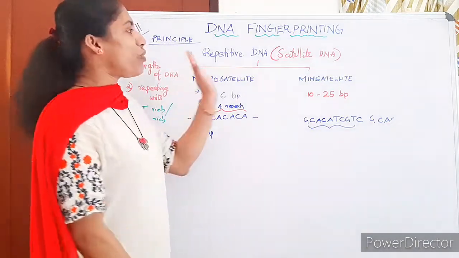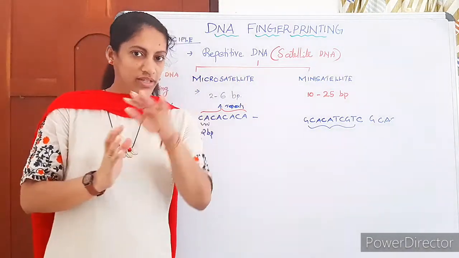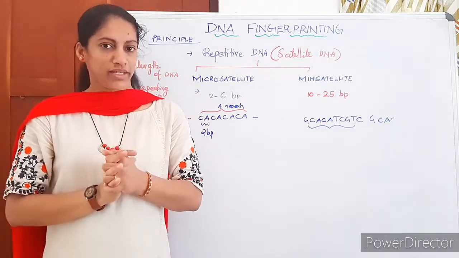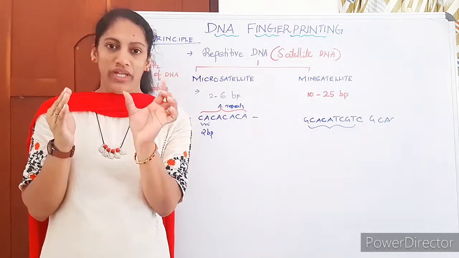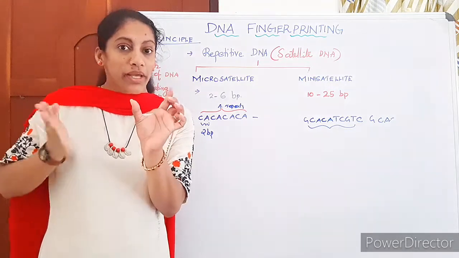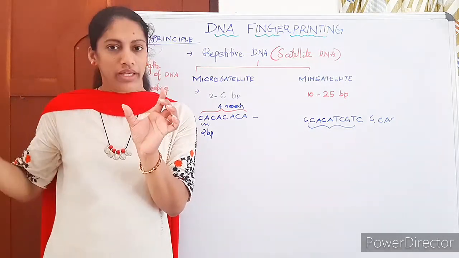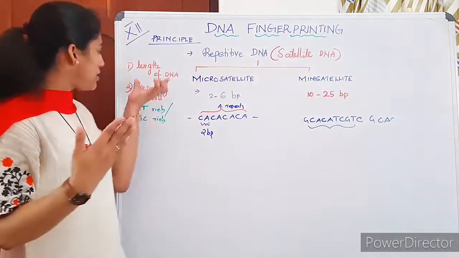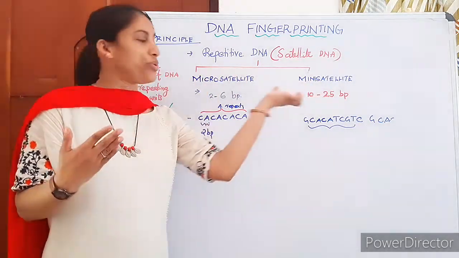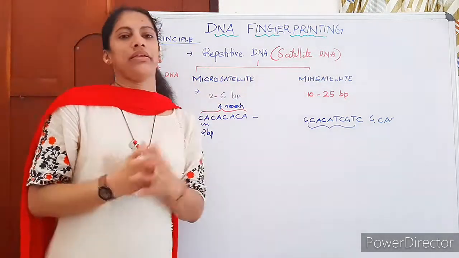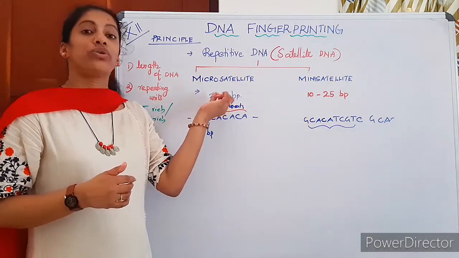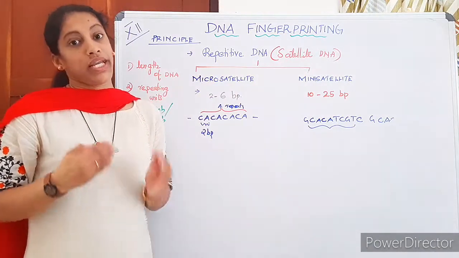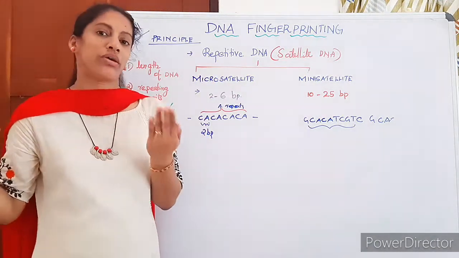So understand what is microsatellite and what is minisatellite. A satellite DNA is a structure of DNA which repeats many times in an individual's DNA. Based on this, it can be classified into microsatellite and minisatellite. Microsatellite consists of a repeat of 2 to 6 base pairs, repeating hundreds or 1000 times.